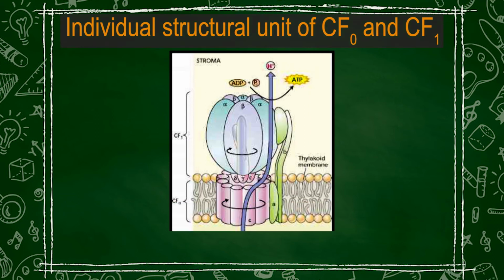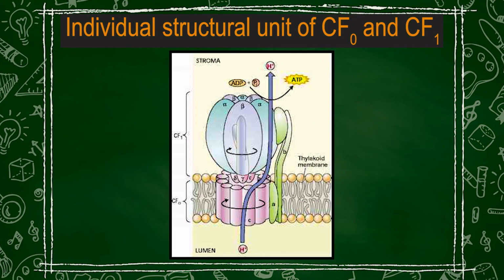Now, let us come to the individual structural units of CF0 and CF1. Let us first start with CF0. As I said, CF0 is made from integral membrane proteins. If you look into the structure of CF0, it consists of the subunits A, B, C. There is a single copy of A, 2 units of B, and C can be present in 10 to 12 units.